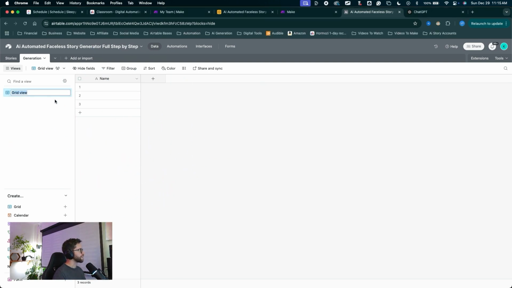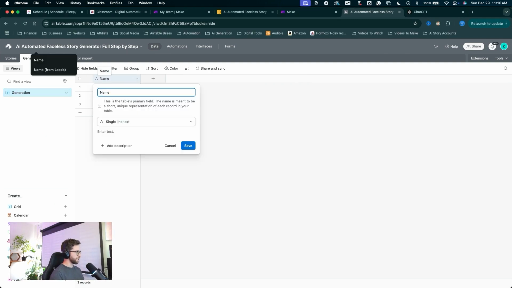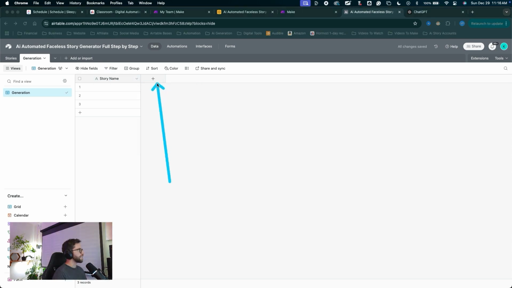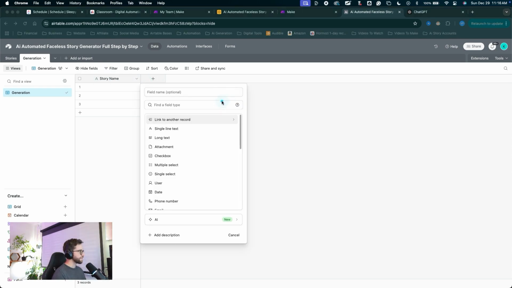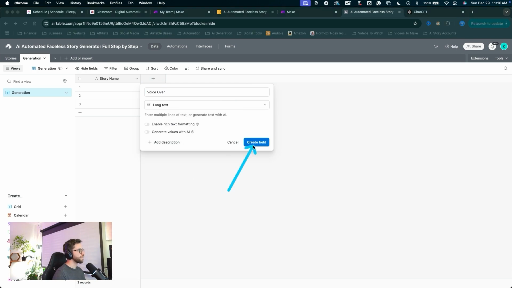For this first grid view, I'll double click on it to rename it generation. And for the primary field, I'll double click the field name and name this story name, then click save. Let's create the next field. Click the plus. This is going to be a long text field. We'll name it voiceover, create the field.